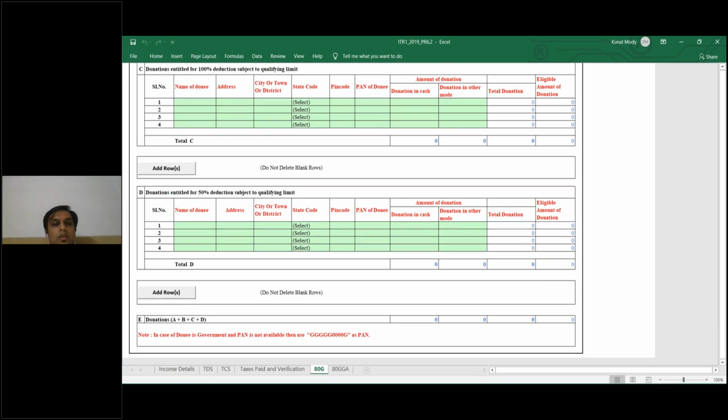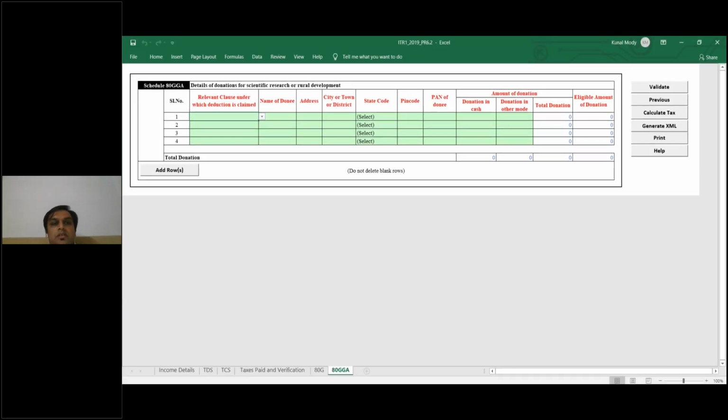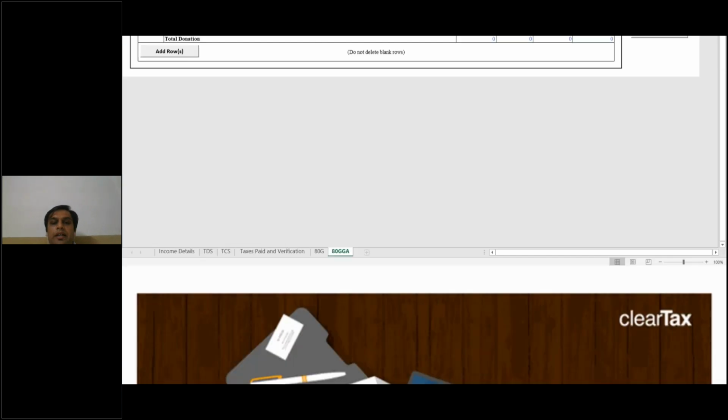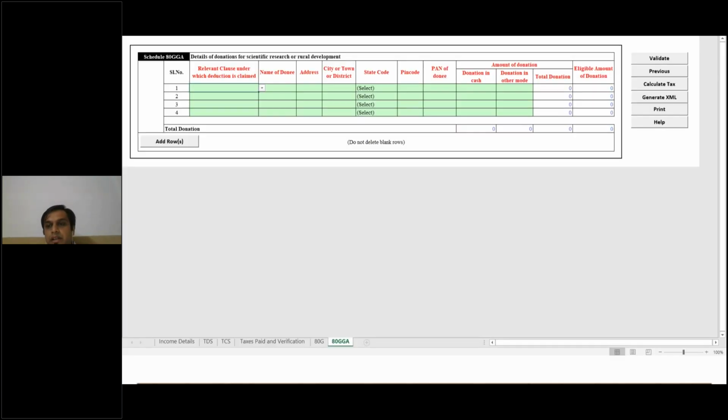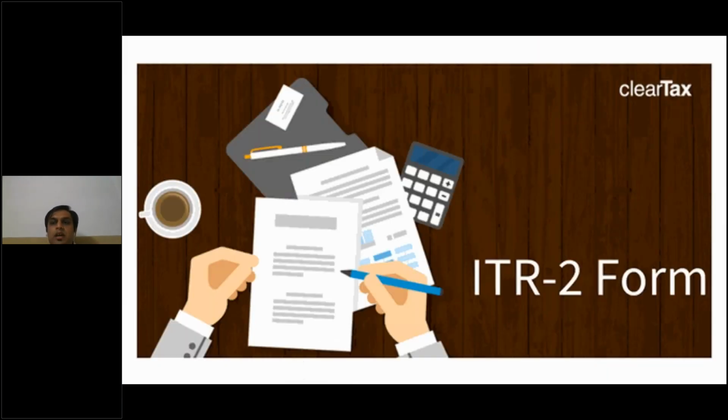Okay. So again, this is donations given to any other institutions. So this was all about ITR 1. We had completed ITR 1, and slowly we will now try to learn about ITR 2.